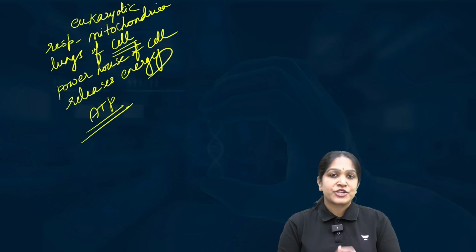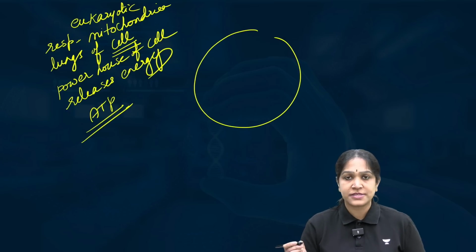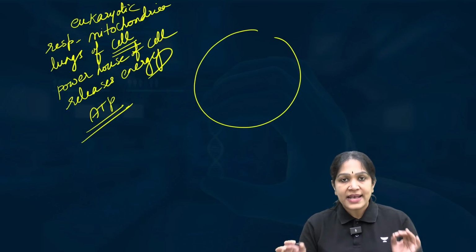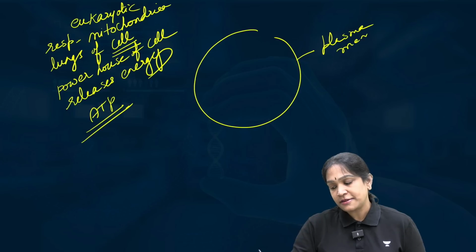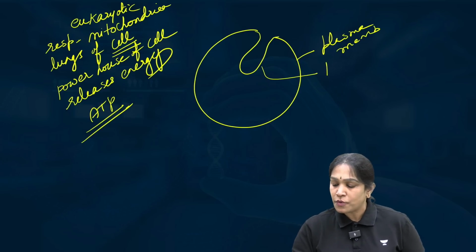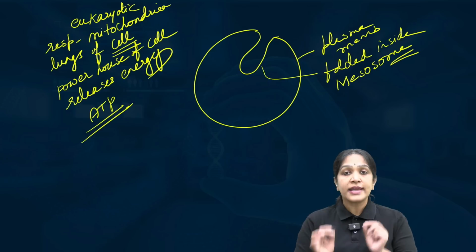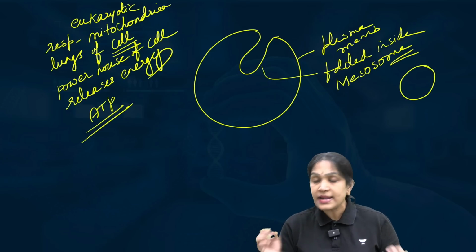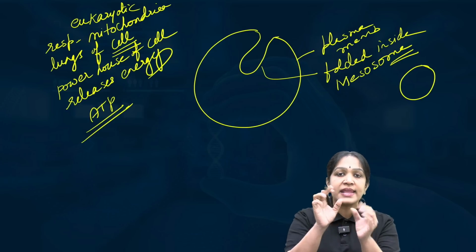So where does respiration occur in the prokaryotic cell? If you observe a prokaryotic cell, the plasma membrane itself will get an invagination. I mean, it will be folded inside. This structure is called a mesosome. This is not an organelle because it is not membrane enclosed. It is not closing it. It is just like a membrane invagination.